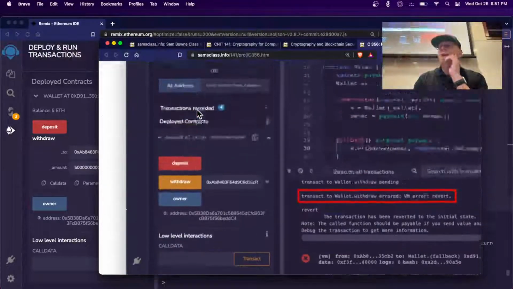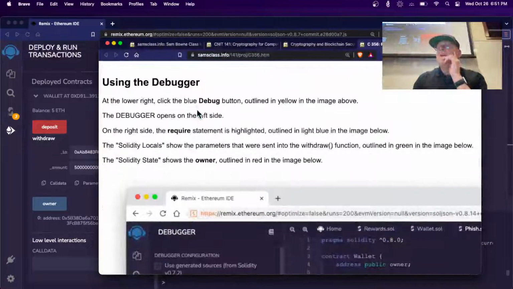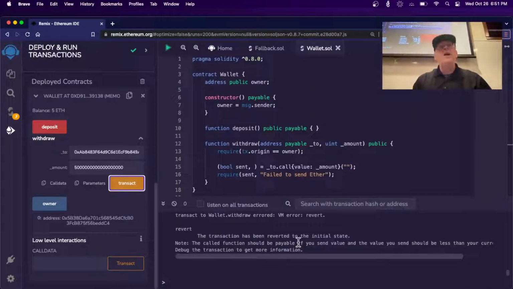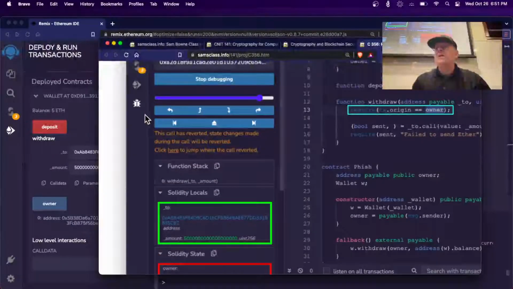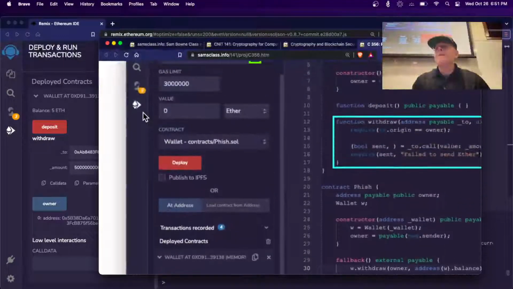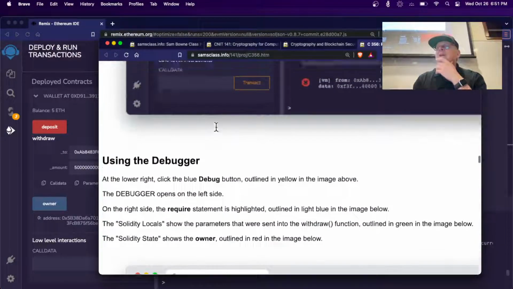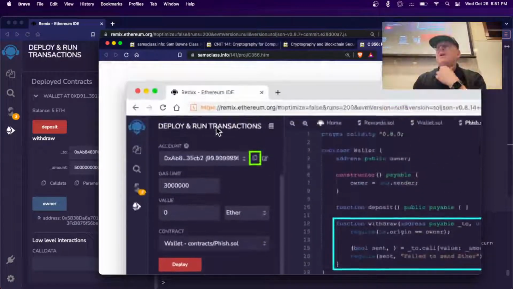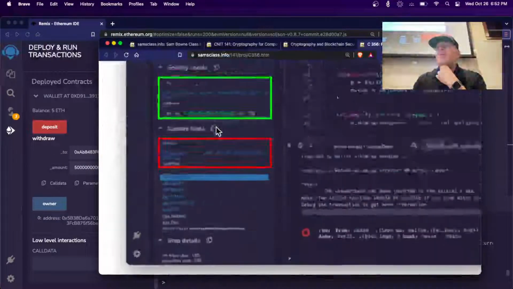So let's, now this one is useful because you get to see the debugger. So let me open the debugger. And if we just had what you could regard as a crash, it reverted. You can view it in the debugger. And let me, it is this thing. And you get there. I think you click the wrench to find it. The instructions mention a debug button outlined in yellow in the image above, which does not seem to be true, unfortunately.